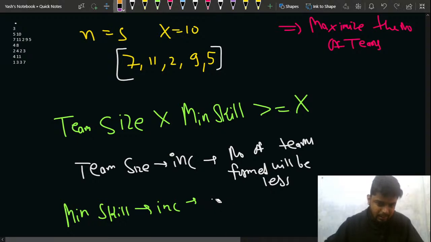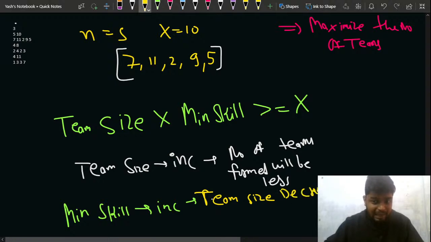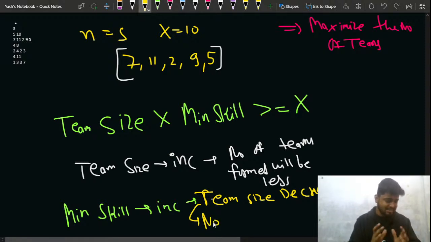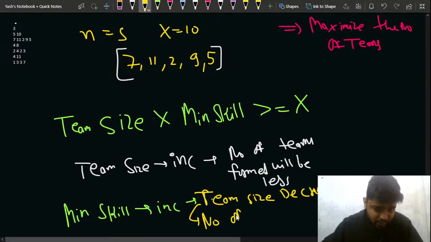Can I say this? If I increase the minimum skill, the team size will decrease, and because of this, when the team size decreases, can I say that the number of teams formed will be increased? Because more players will be left, the number of teams formed will be increased.